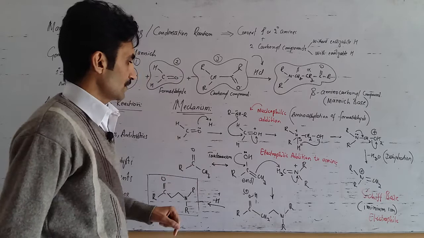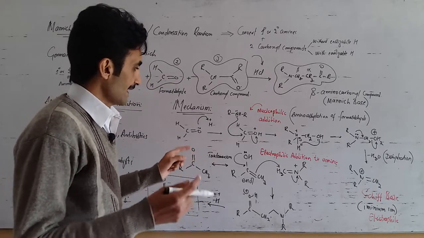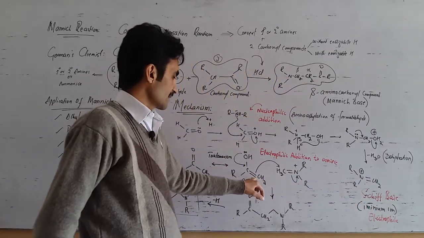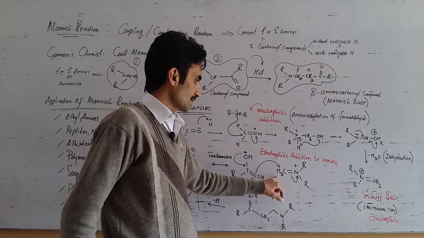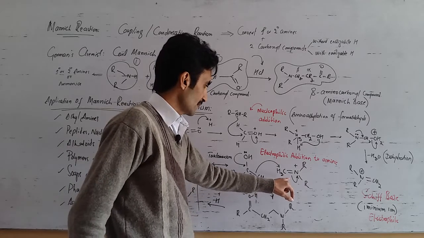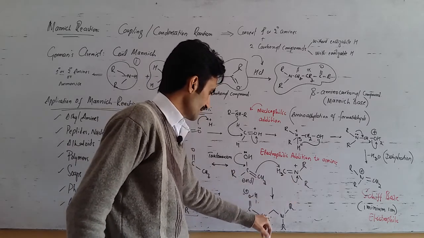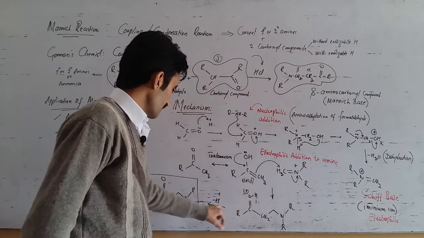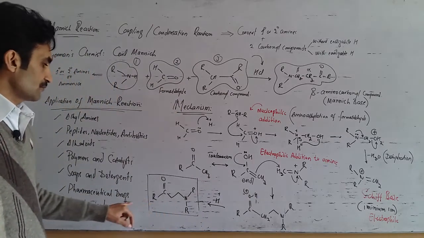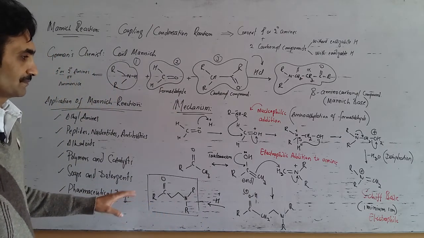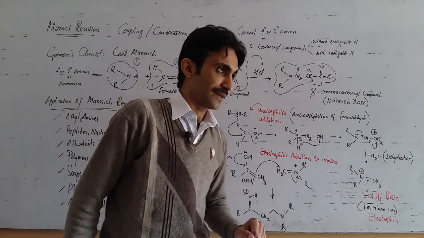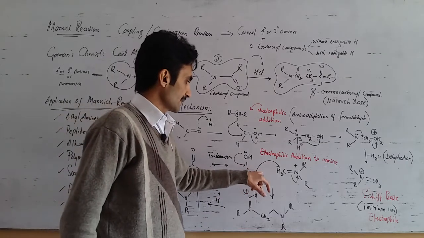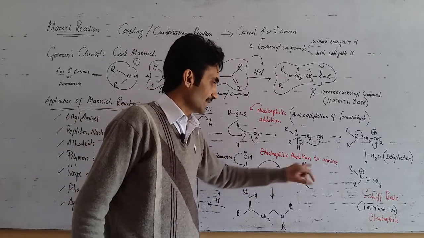So this enol compound ultimately condenses with the iminium ion, or electrophile, or Schiff base. I have shown the double bond here. It attacks this carbon atom of the iminium ion, and this undergoes a transformation of pi electrons to give this compound, and this compound is ultimately deprotonated at this point to give a beta amino carbonyl compound, which is a Mannich base. So this is all about a simple Mannich reaction mechanism. This step is usually an electrophilic addition of the amine.